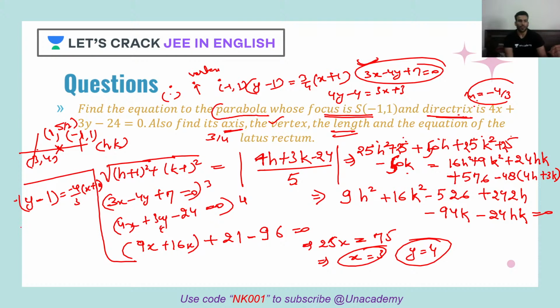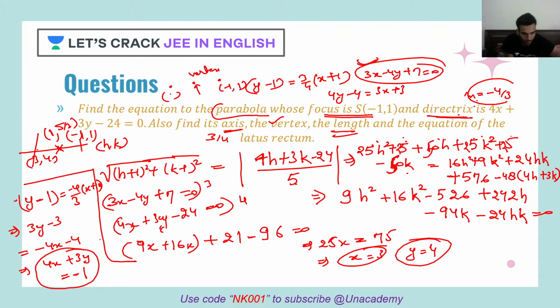So this will be your equation for the latus rectum. So what will that be? 3y minus 3 is equal to minus 4x minus 4. So this will be 4x plus 3y equal to minus 1. So this will be our latus rectum.